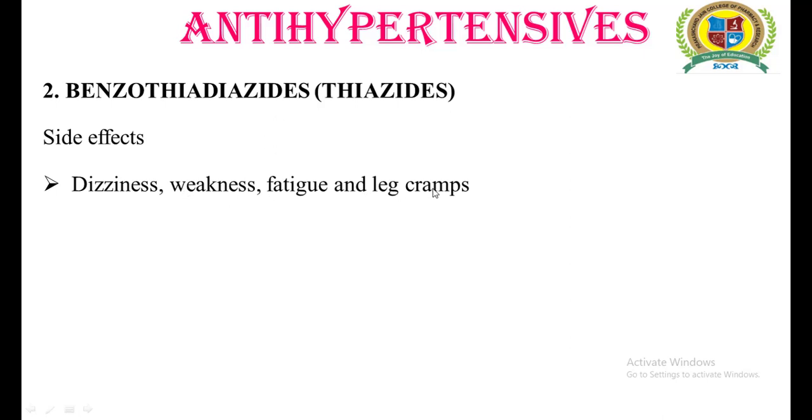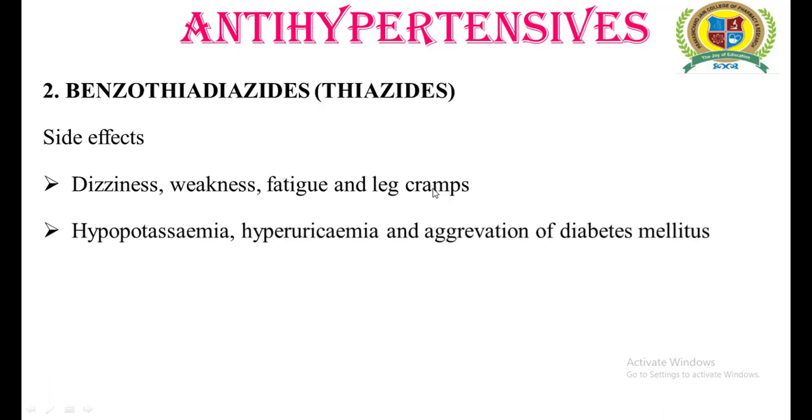It also results in hypopotassemia, as we said that along with sodium, chloride and water, potassium is also lost. So hypopotassemia, that is hypokalemia, is also produced. Hyperuricemia, as we discussed earlier, due to the competition between the thiazide diuretics and uric acid, may aggravate or worsen the condition of gout.